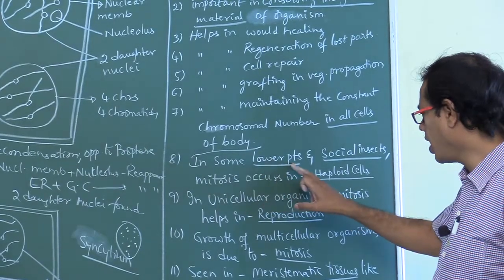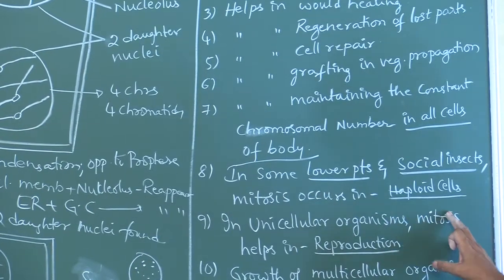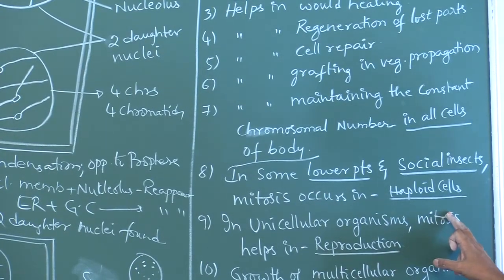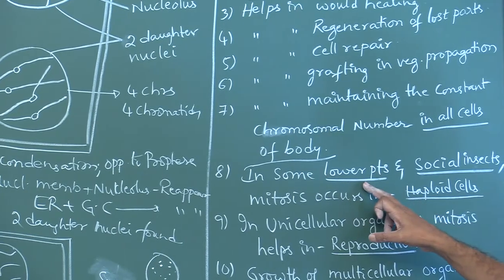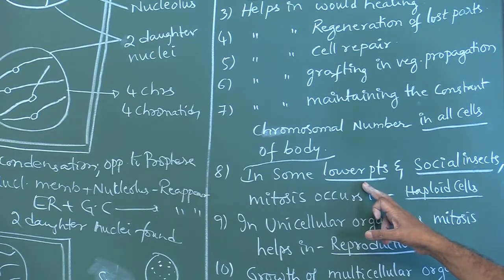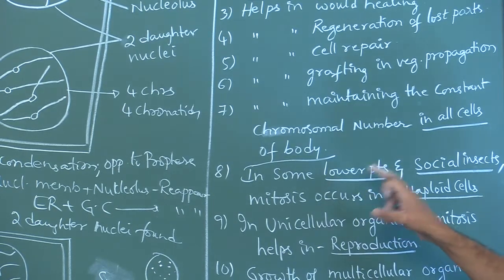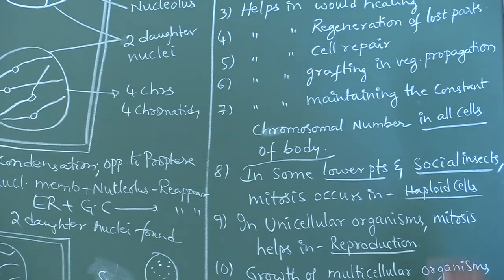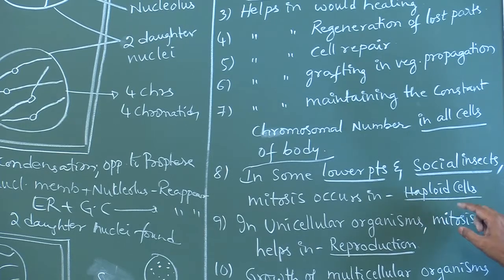In some lower plants and social insects, mitosis occurs in haploid cells. That is, mitosis also occurs in haploid cells. What are the examples? Lower plants like algae, fungi, bryophytes, gametophytes. Those structures are considered as lower plants. And in some social insects also, mitosis occurs in haploid cells.